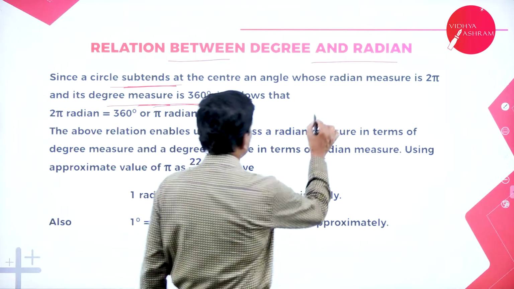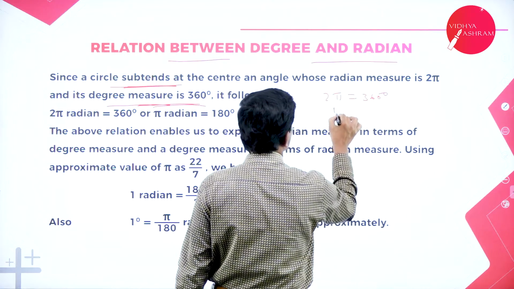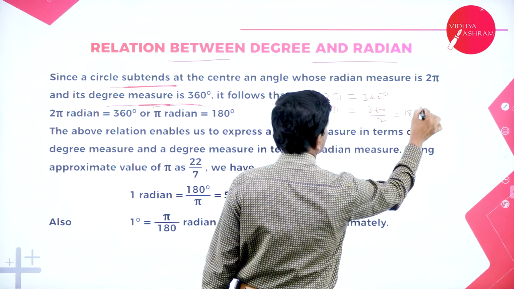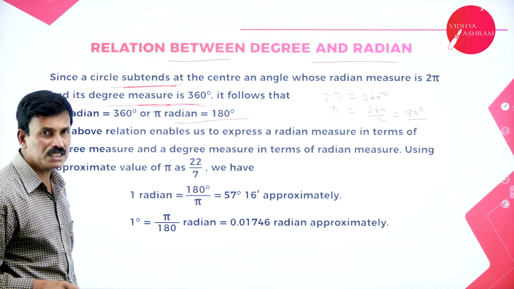So pi is equal to 360 by 2, that is 180 degrees. So pi radians is equal to 180 degrees.